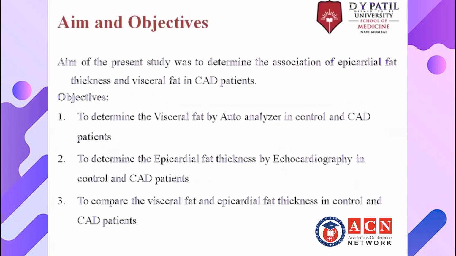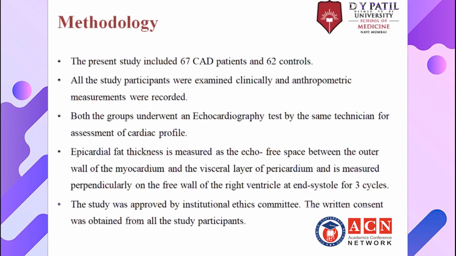So my aim in presenting this study was to determine the association of epicardial fat thickness and visceral fat in coronary artery disease patients. Objectives are to determine the visceral fat by autoanalyzer in control and CAD patients, to determine the epicardial fat thickness by echocardiography in control and CAD patients, and to compare the visceral fat and epicardial fat thickness in control and CAD patients.